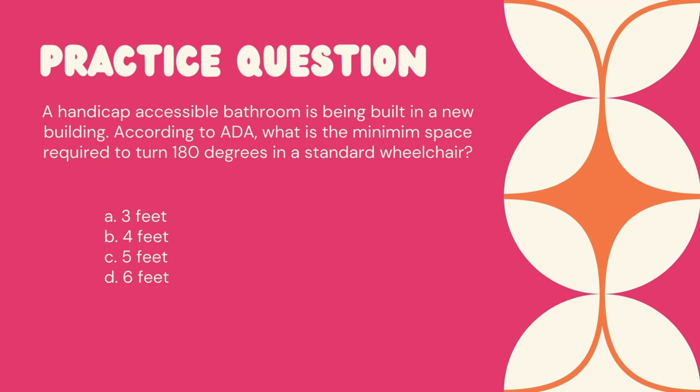So we learned about a lot of numbers today, but one of the bigger numbers that we talked about is the length for a turning radius. We talked about it in inches, but the answers are in feet, so that might be a little tricky. So 60 inches is the requirement for a turning radius for a wheelchair. 60 inches is equal to 5 feet, so C is the best answer. 5 feet is also the size of the landing for the ramp.